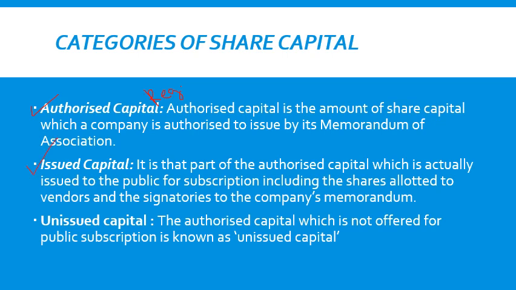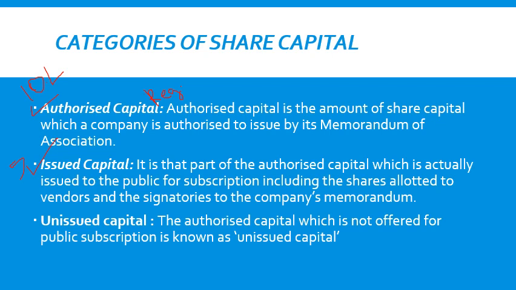The second is issued capital. Issued capital is that part of authorized capital which is actually issued to the public for subscription, including shares allotted to the vendors and the signatories to the company's memorandum of association. So it is a part of authorized share capital. Suppose a company's share capital is 10 lakh. It will not issue all these 10 lakh to the public at a time. Instead, they will be issuing part by part. So the first time they'll be issuing 5 lakh only. So the 5 lakh is the issued share capital.